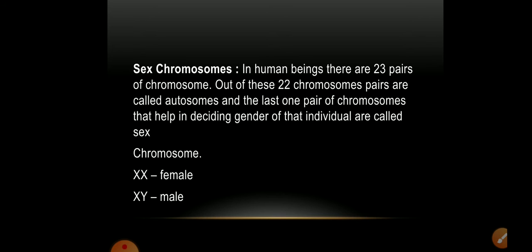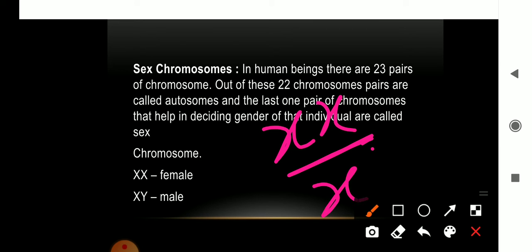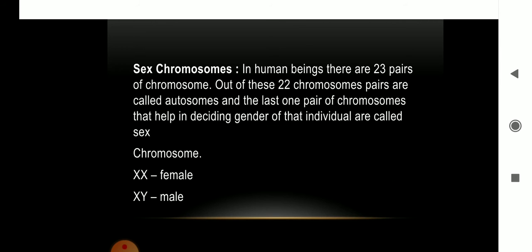If the combination of this last pair is XX, that is, both chromosomes in this pair are of the same type, then this is the combination for the female. If this combination is present, the baby will be female. And if the combination is X and Y, both of different types, then it will be a male child. This is the combination of a male.